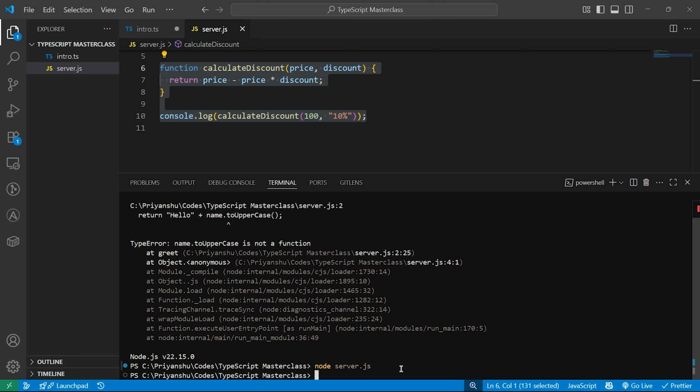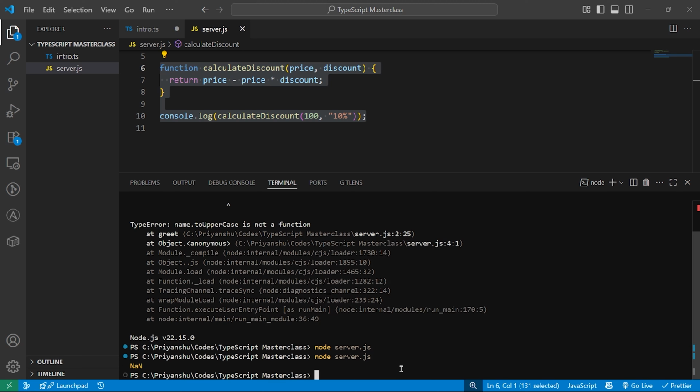Let's run this and see over here. NaN, not a number. This is what it is returning. No compile time error over here. JavaScript happily accepts this, but gives you NaN. No warning, no hints, it just fails silently.